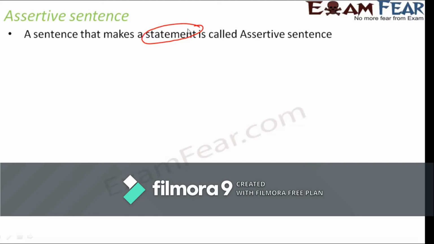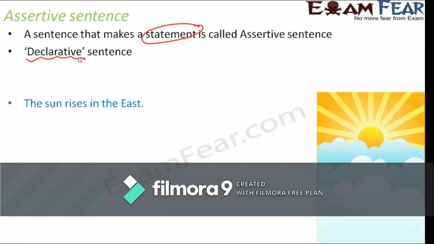Now, since these kinds of sentences are more about declaring something, they are also called declarative sentences. So assertive sentences are also called declarative sentences. Let us quickly look at some examples, like: the sun rises in the east. Here you are not asking anything, you are not ordering anyone, you are not showing excitement. It is just a simple statement. You're just saying that the sun rises in the east. So this is an example of an assertive sentence.